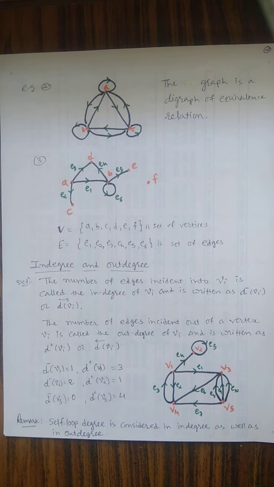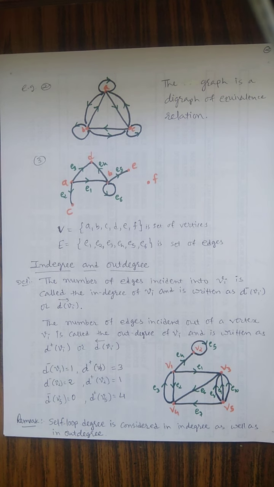When we talk about V2, how many out degrees and how many in degrees are there? E4 is an in degree and E5 is both an in degree and an out degree. So we have two in degrees, E4 and E5. So d minus V2 is equal to 2. How many out degrees? Only E5, because we have to consider E5 as both in degree and out degree. So d plus V2 is equal to 1.